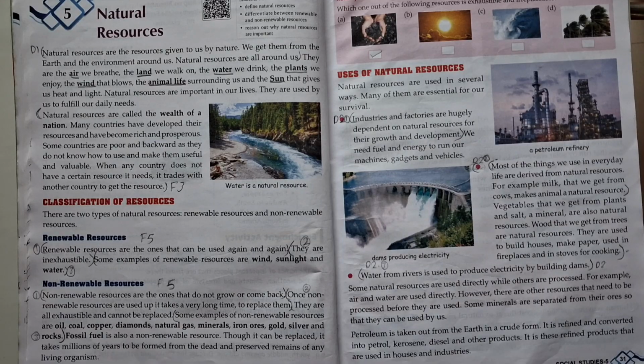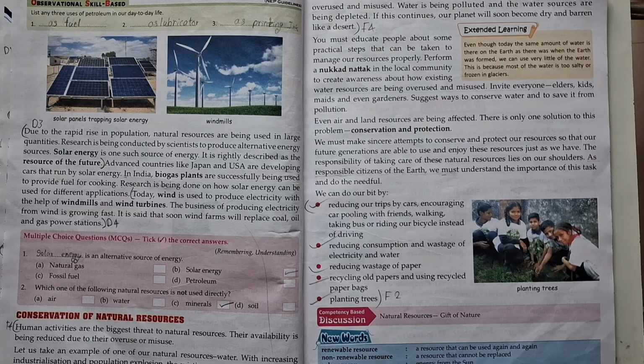On kerosene, we make food using a stove, and petrol and diesel run vehicles. Textbook, page number 32: list any 3 uses of petroleum in our day-to-day life.